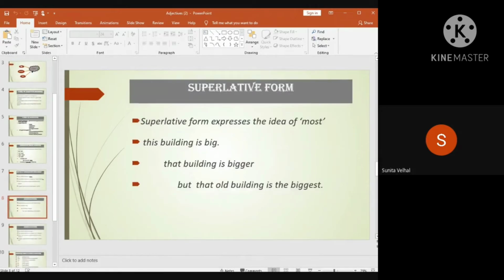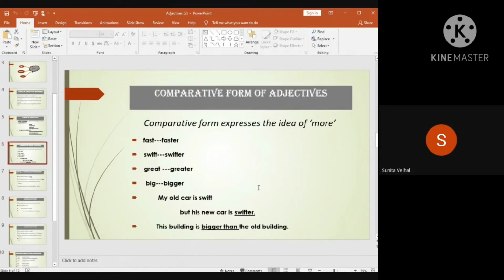We have compared these two, my old car and his new car. You can say his new car is swifter than my old car. So this is the comparative form. Swift is the simple form, swifter is the comparative form. Both of these forms are adjectives.